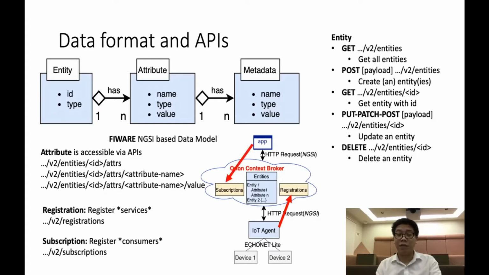The subscription feature lets applications subscribe to context information so that when something happens, a notification message will be sent. For example, a live dashboard application can use this feature to get live data without polling the server.